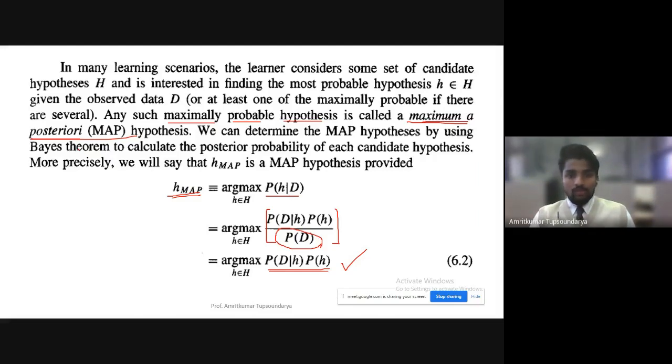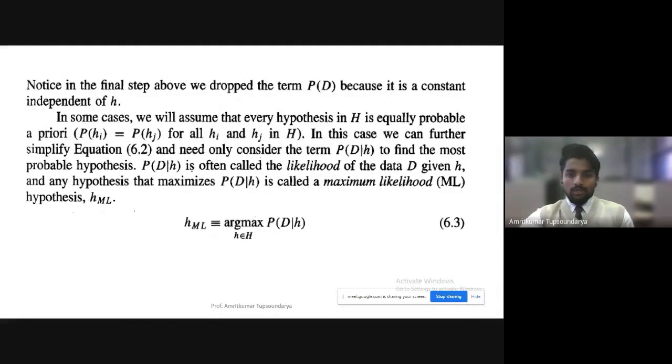a posteriori hypothesis, right? When we have two or more hypotheses which are maximally probable, let us consider that all are capable of being maximally probable. Then in that situation, we can term those hypotheses as likely. We can term it as the maximum likelihood, or ML, hypothesis. So those hypotheses are the maximum likelihood hypotheses.